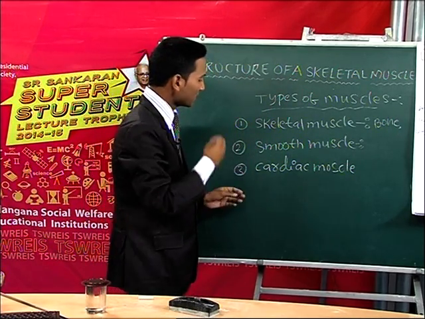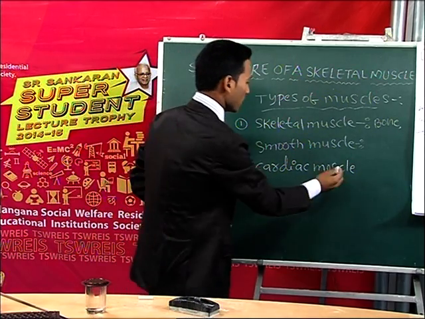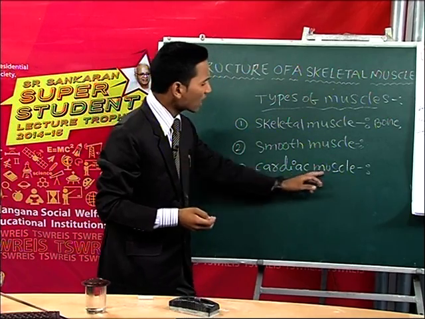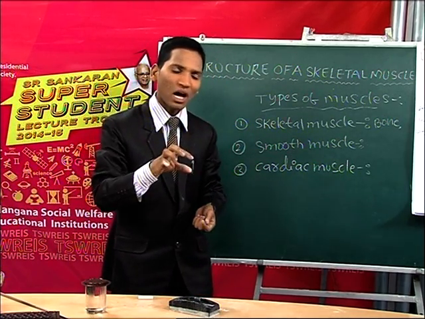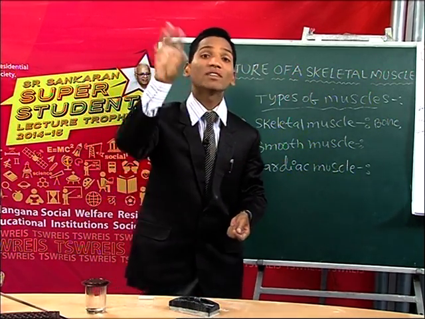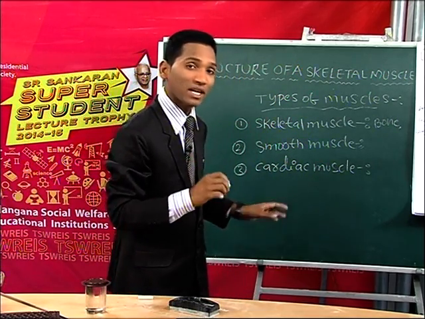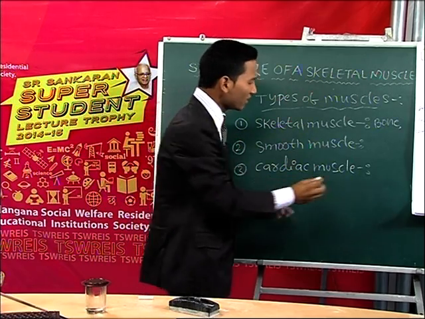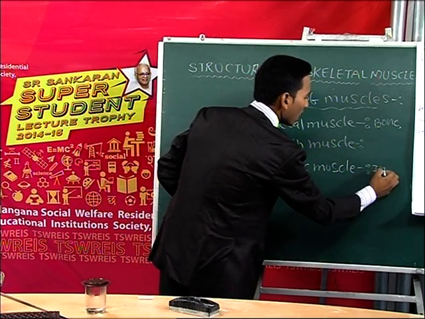Let's see cardiac muscle. These cardiac muscles are present in the myocardium of the heart of the vertebrates. Simply we can say these are present in the heart.